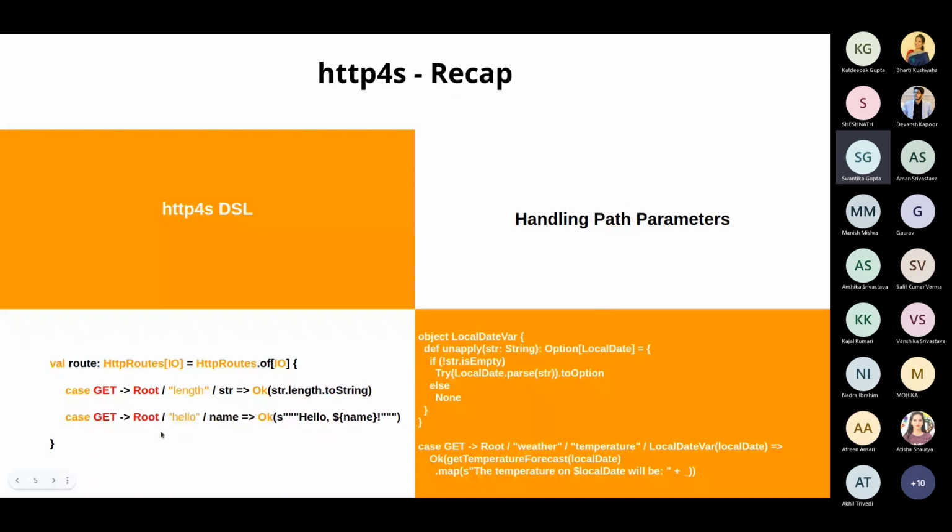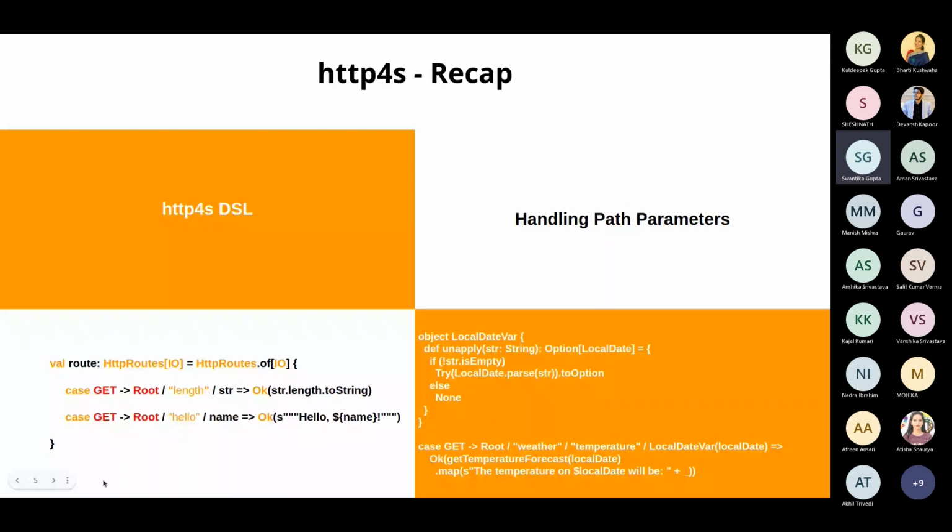And then finally, once this route is hit by a client, what is the behavior that needs to be implemented? It forms the rightmost part of the complete case statement. So in my first case, I want to calculate the length, or I want to return the length of whatever parameter we are passing. Or in my second case, I want to return hello followed by whatever parameter I'm passing here, right? So this is how you will create a simple route definition, and it is not just limited to get, right? It also includes post, put, delete, whatever you want to try out. You can have a series of all those case statements here.